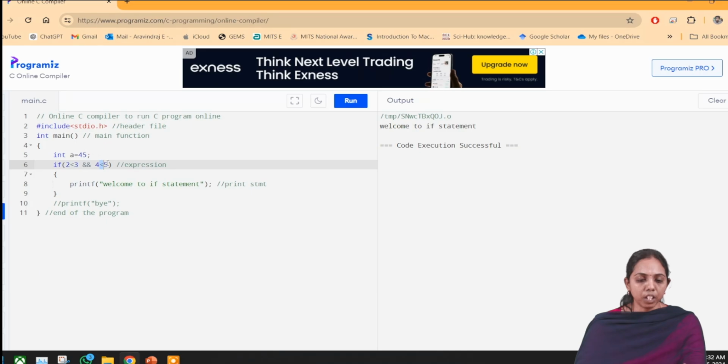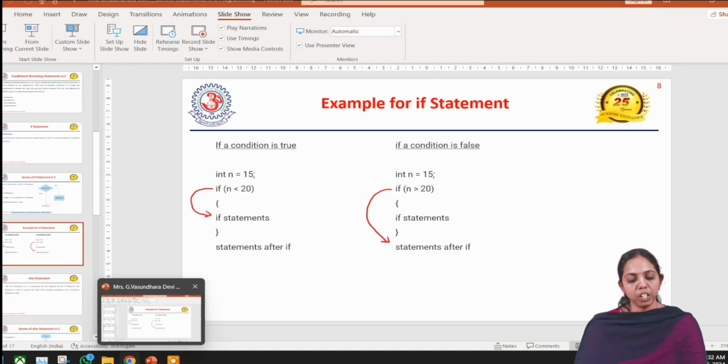This type of condition we can also use in the if condition. Everyone knows that a non-zero value indicates true and 0 indicates false. In the condition place, we can use any expression or arithmetic expression, or relational operators or logical operators. Now we will see what happens if the condition is false.